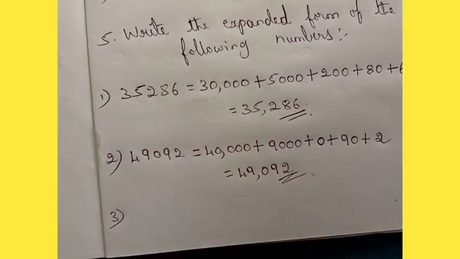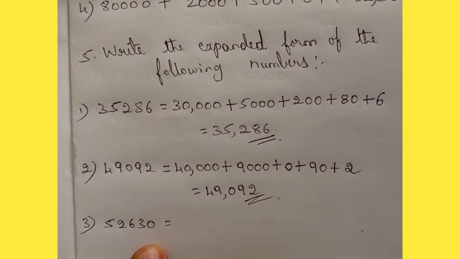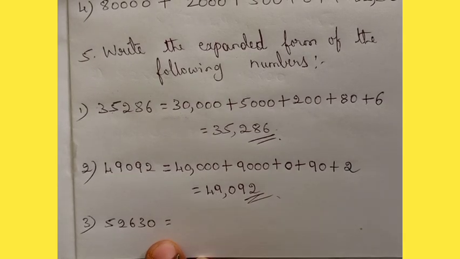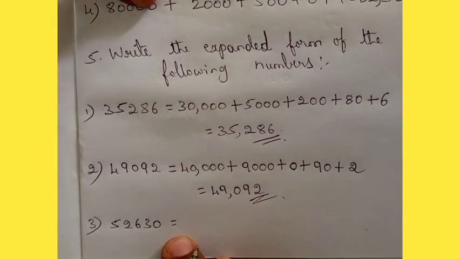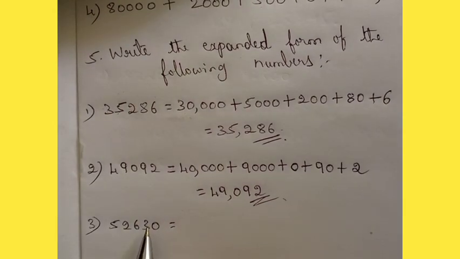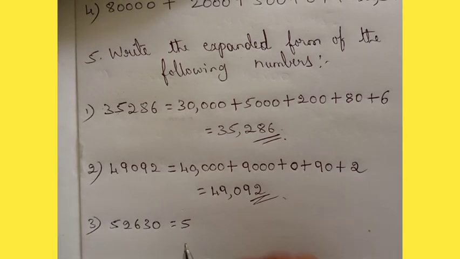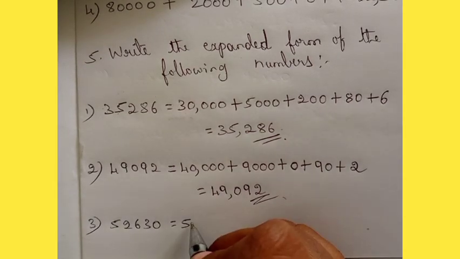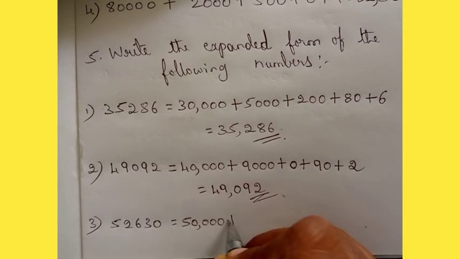Let us write third one, dear children. Okay. See dear students. The third one is 52630. Okay. So let us see the place value. 0 is in ones place, tens, hundreds, thousand, 10,000. So 5 is in 10,000 place. So that will become 50,000. Okay.